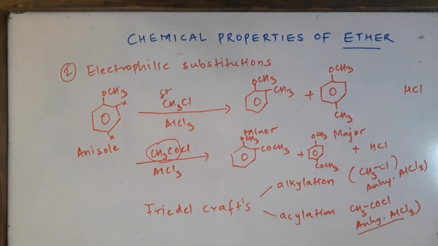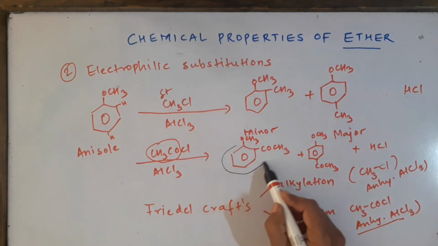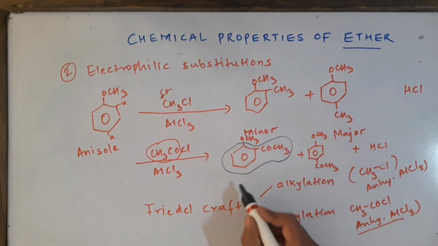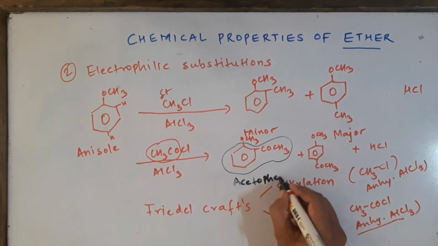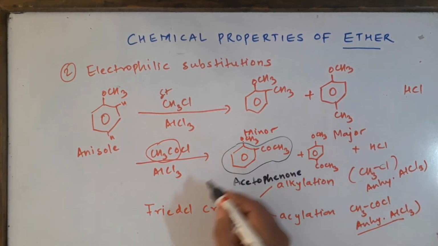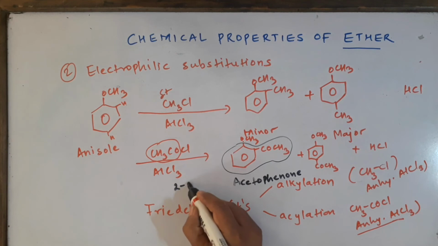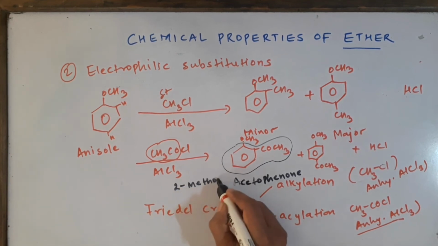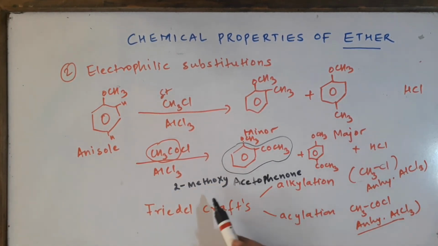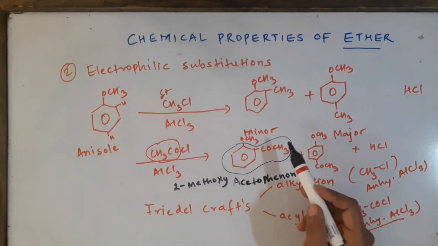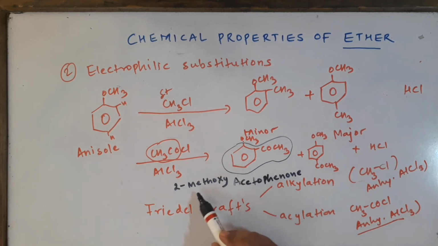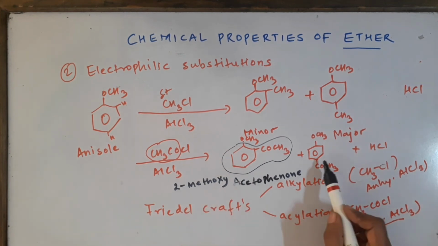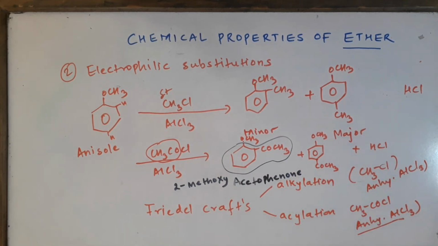The name of this famous compound, if you look at this complete thing, is acetophenone. Acetophenone is the name of this compound, and it has a 2-methoxy group. Ketone is more important than ethers, so we are going to name this as a ketone and not as an ether first. So it is 2-methoxy acetophenone, which is the minor product, and 4-methoxy acetophenone is the major product.